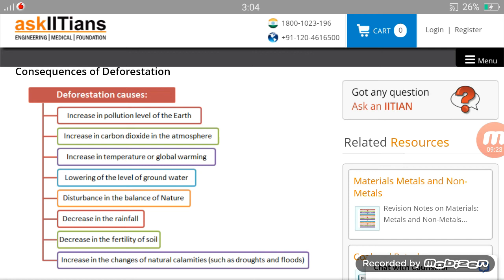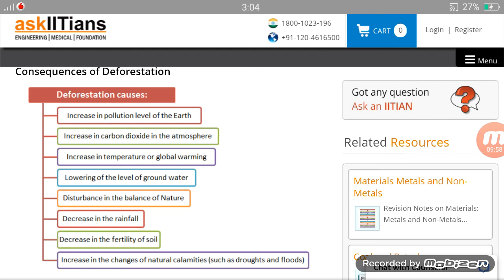Lowering of the level of groundwater, because trees attract rainfall, and when rain does not come, or when there is no rainfall, then no water will seep into the ground, as we have studied in our previous class 7th. One chapter was there, and the same point was discussed in a very detailed manner: lowering of the level of groundwater. When there is no rainfall, no water will seep into the ground, and thus there will be a lower level of groundwater.